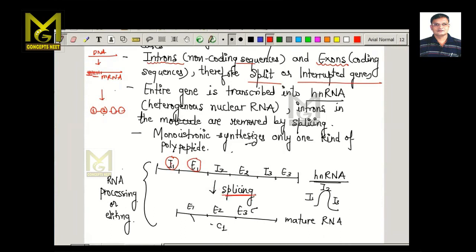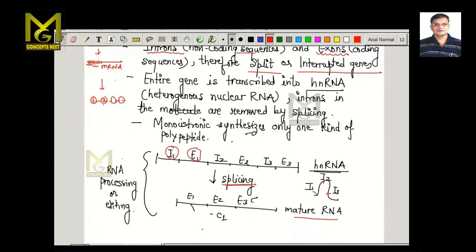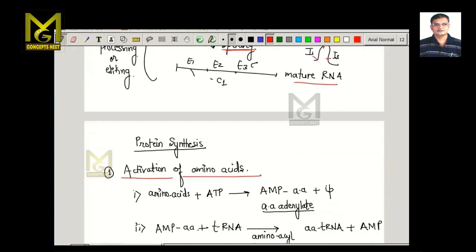Once these introns are spliced, as you can see, they are removed as intron 1, intron 2, intron 3, and then we get a sequence consisting of all the exons, and we call this mature RNA. This type of gene we call a monocistronic gene, because it can synthesize only one type of polypeptide. So in the case of prokaryotes, it is polycistronic. In the case of eukaryotes, it is a monocistronic type of gene.